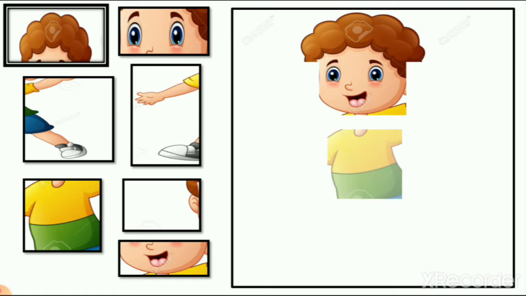Then the next body parts are stomach, legs, hands and left hand, then ears. So we have these different parts, and when we join these different parts we make one body structure, right? So let's write the names of these body parts.